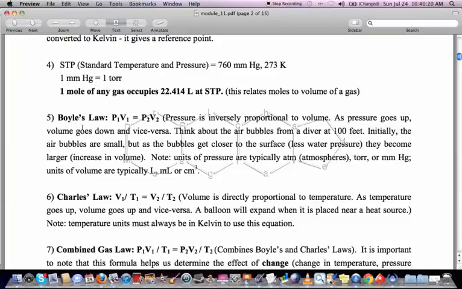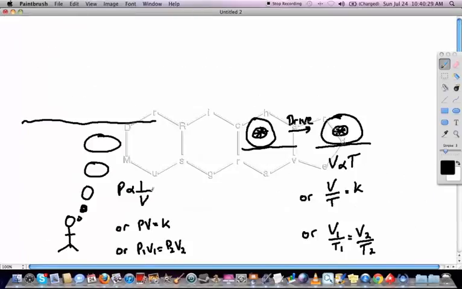The next one is Boyle's law, which is a consequence of all of this as well, and that is that P1V1 equals P2V2. Let me show you some examples of that. An example would be if you've got a diver, and this is supposed to be water here, and the diver is letting out little bubbles of oxygen. At high pressure, deep in the water, the volume of the bubble will be small, but as the bubble creeps towards the surface, because its density is less than the density of the water, the volume of the bubble is going to increase, and that's because the pressure is decreasing as we get closer to the surface of the water.